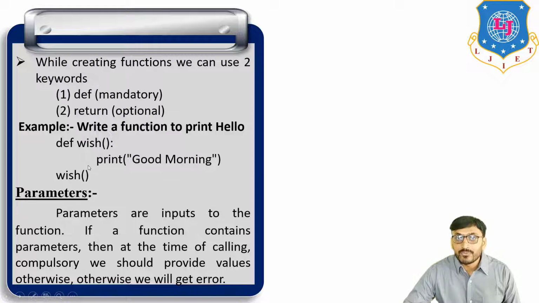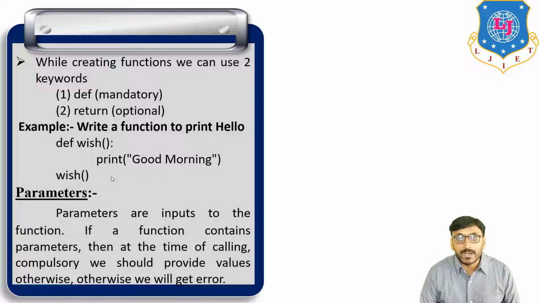If we call the function, then the body of the function is executed. If we run this program, we get the output good morning.